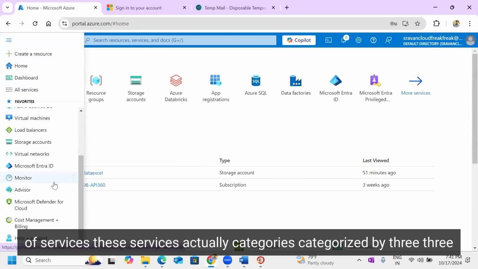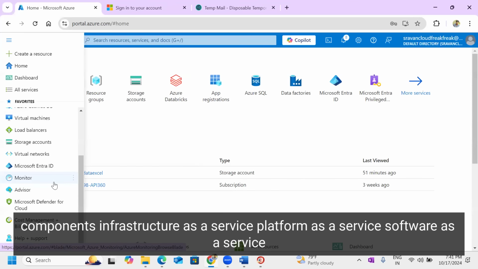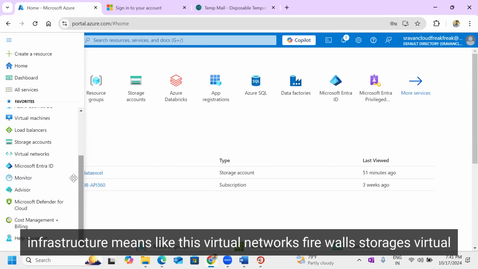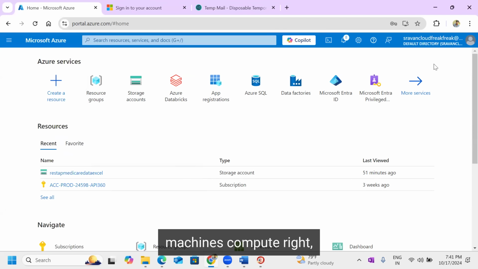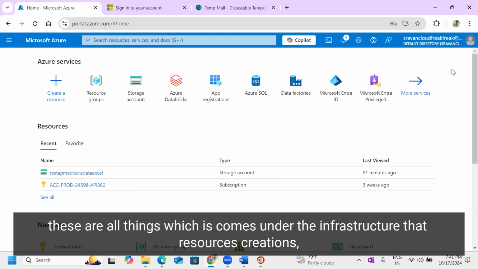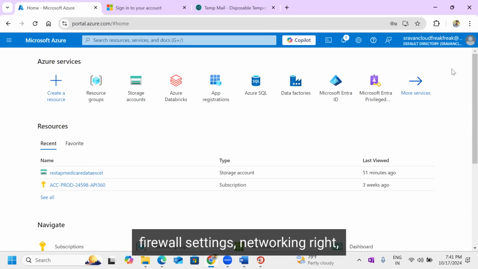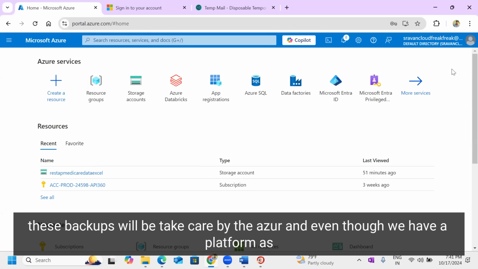These services are categorized into three components: infrastructure as a service, platform as a service, and software as a service. Infrastructure means virtual networks, firewalls, storages, virtual machines, compute, right? These are all things which come under infrastructure. Resource creation, firewall settings, networking, and backups will be taken care of by the Azure admin team.